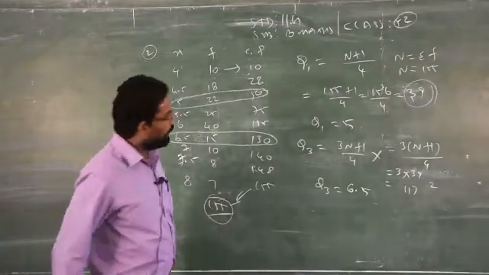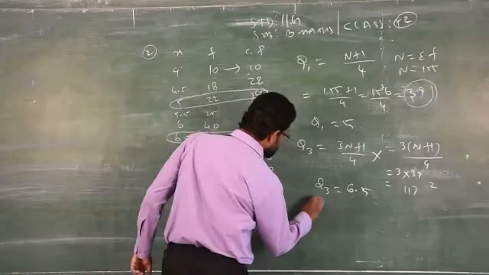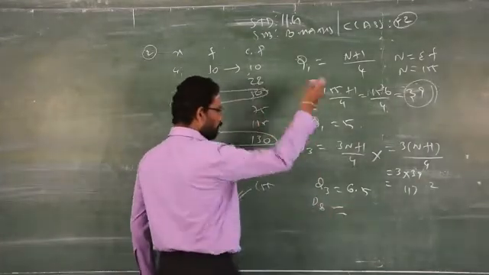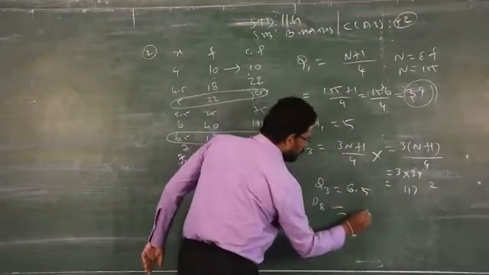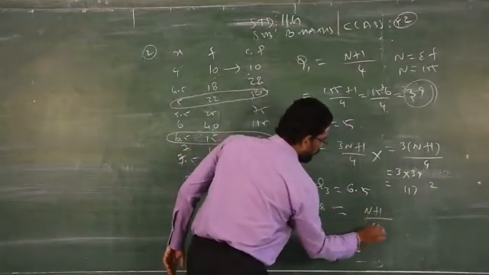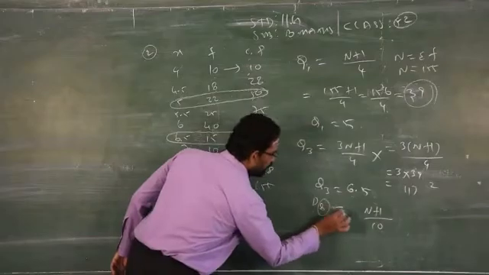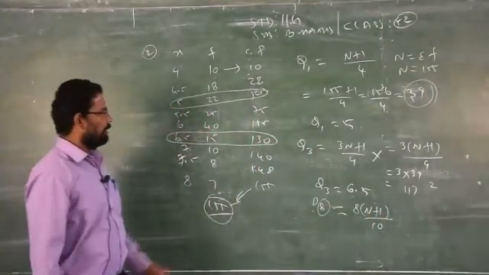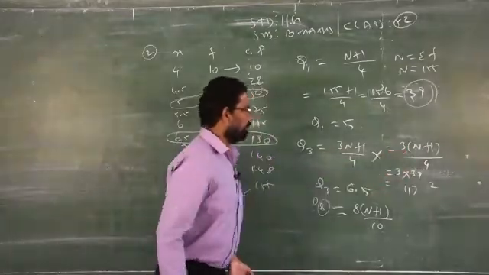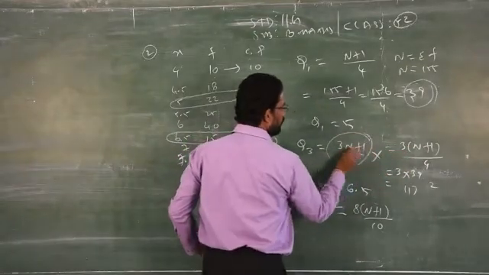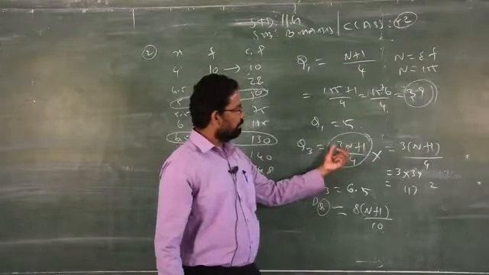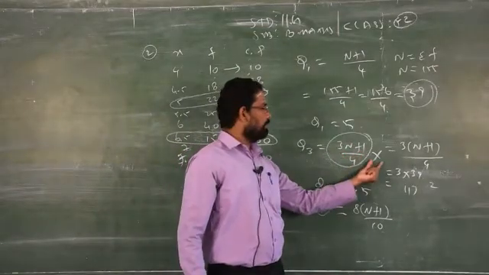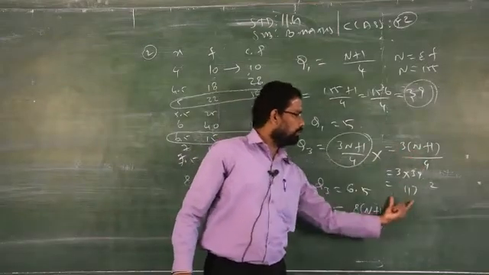Now you are asked to find D8, that is decile. Decile means what? 10. There won't be any change in the numerator, that is N plus 1 by 10. But you have to find 8. Therefore, 8 of N plus 1 by 10, like 3 of N plus 1 by 4. If you don't write like this, as I mentioned clearly, if you start the problem otherwise, you will get a wrong answer. Clear? You have to follow this process.